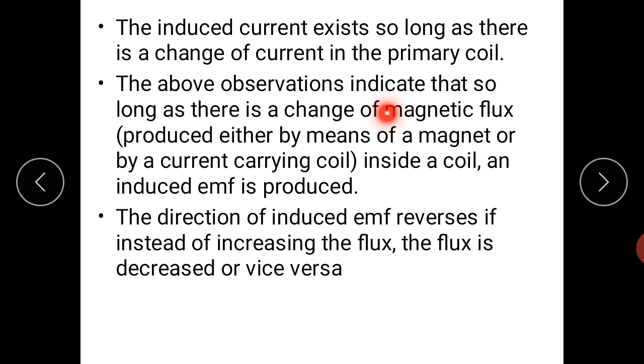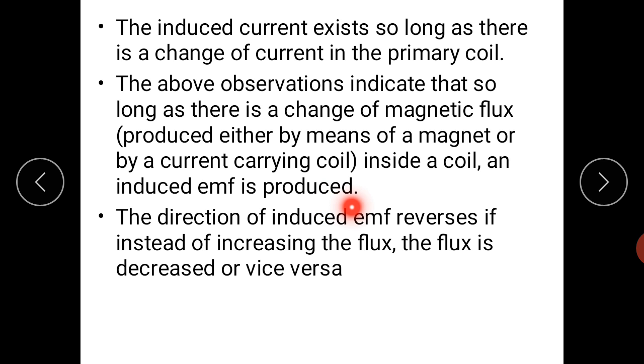The above observations indicate that so long as there is a change of magnetic flux, produced by means of a magnet or by a current-carrying coil, an induced EMF is produced. Here induced EMF is the name for that induced current. You have to be very careful when you write the scientific definition.